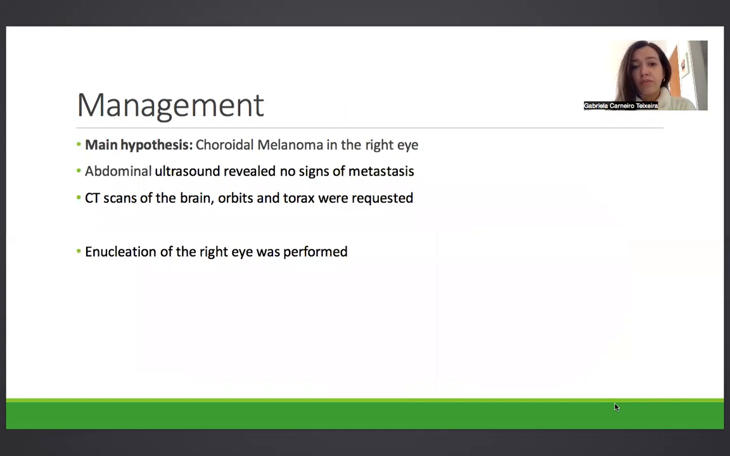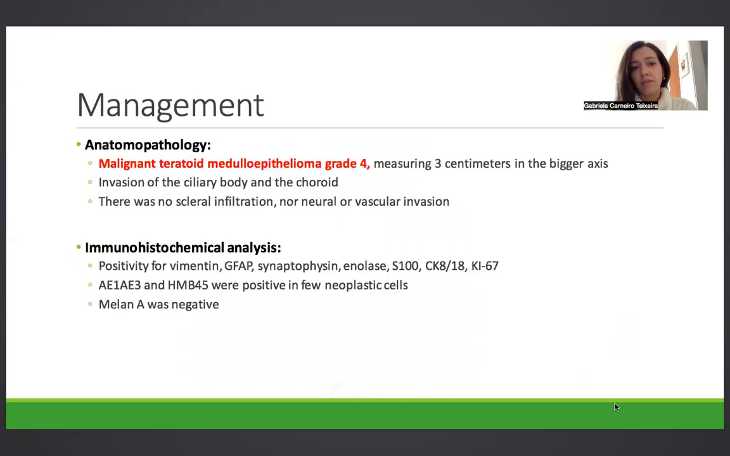Abdominal ultrasound revealed no signs of metastasis, and CT scans of the brain, orbits, and thorax were requested. Enucleation of the right eye was then performed. The anatomopathology showed it was a malignant teratoid medulloepithelioma grade 4, measuring 3 centimeters in the bigger axis, and there was invasion of the ciliary body and the choroid. There was no scleral infiltration nor neural or vascular invasion.